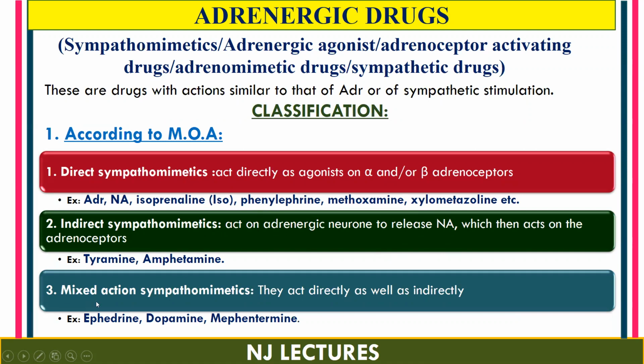The third category is mixed action sympathomimetics. So they have dual action. That means they act directly as well as indirectly. Examples are ephedrine, dopamine, and mephentermine.